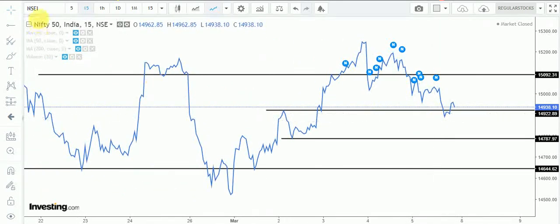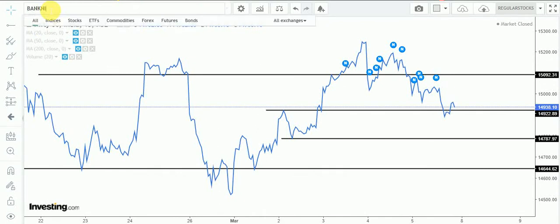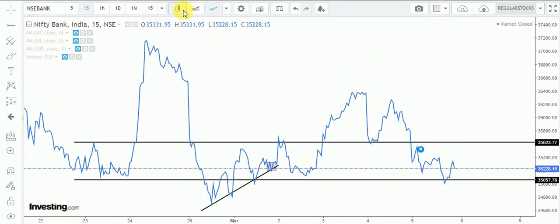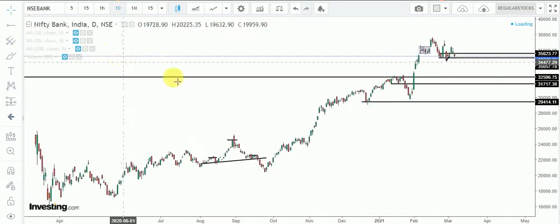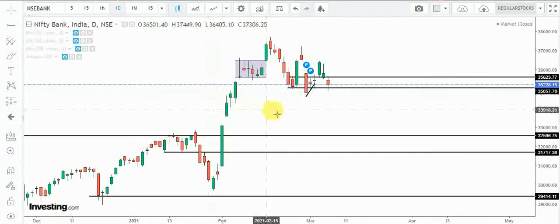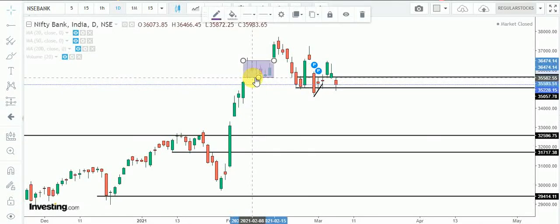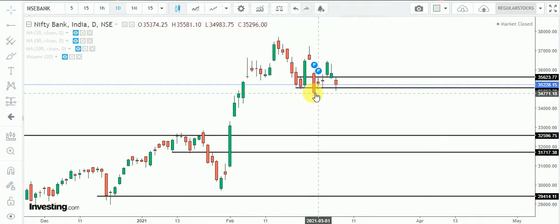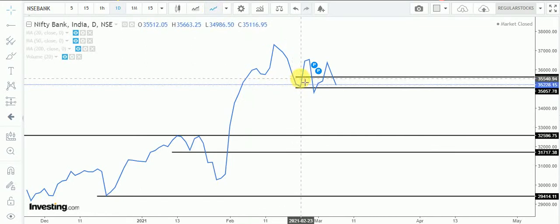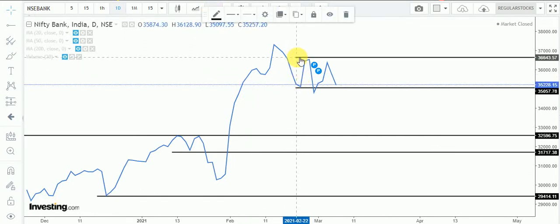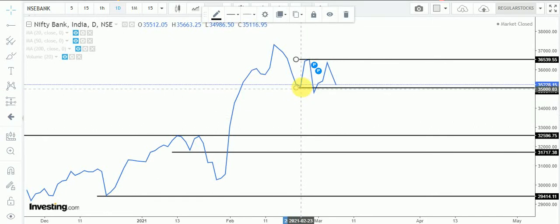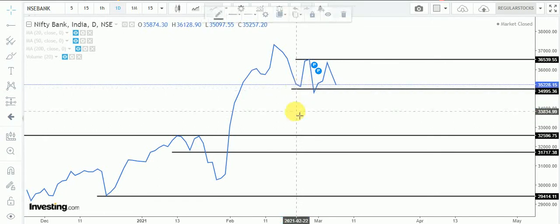Now come to Bank Nifty. First of all we will see the daily chart, then the line chart. So Bank Nifty has a resistance around here and support, it is perfect.